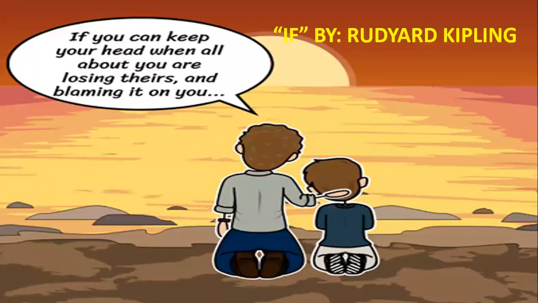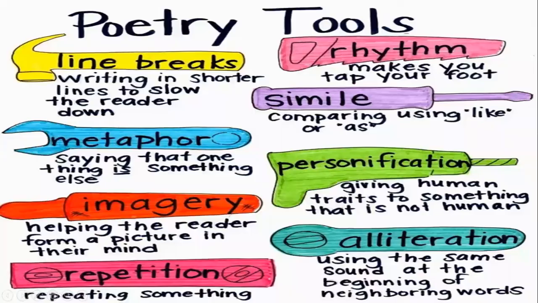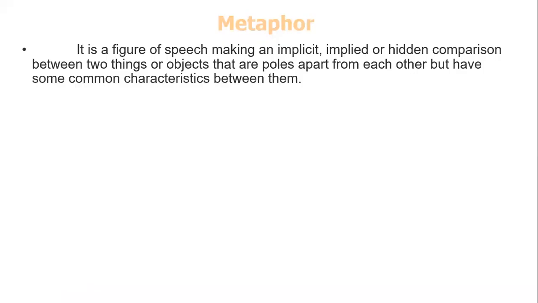"If" by Rudyard Kipling. Let's check what are the different poetic devices that have been used by Kipling in the poem. The first one is metaphor. It is a figure of speech making an implicit, implied, or hidden comparison between two things or objects that are poles apart from each other but have some common characteristics between them.